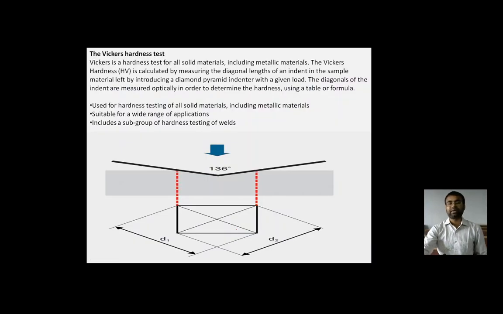So next is the Vickers hardness test. The Vickers hardness test is used for all solid materials, including metallic materials, and the Vickers hardness is calculated by measuring the diagonal length of an indent in the sample material left by introducing a diamond pyramid indenter with a given load.